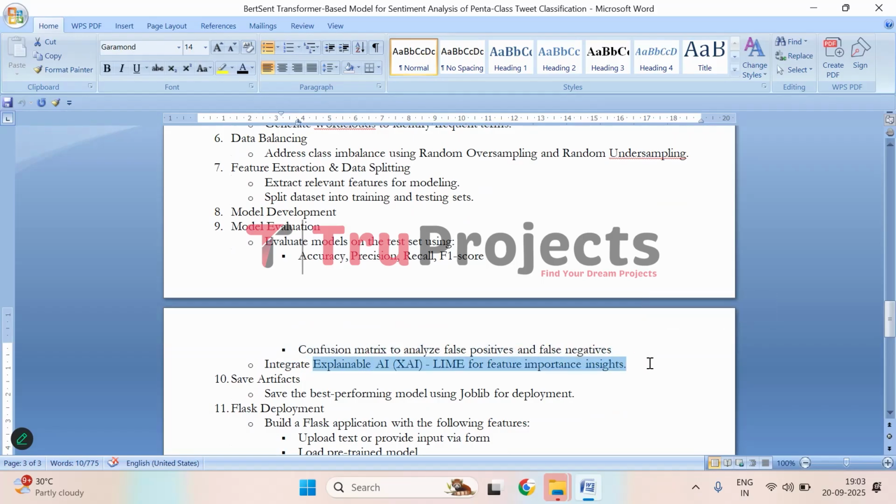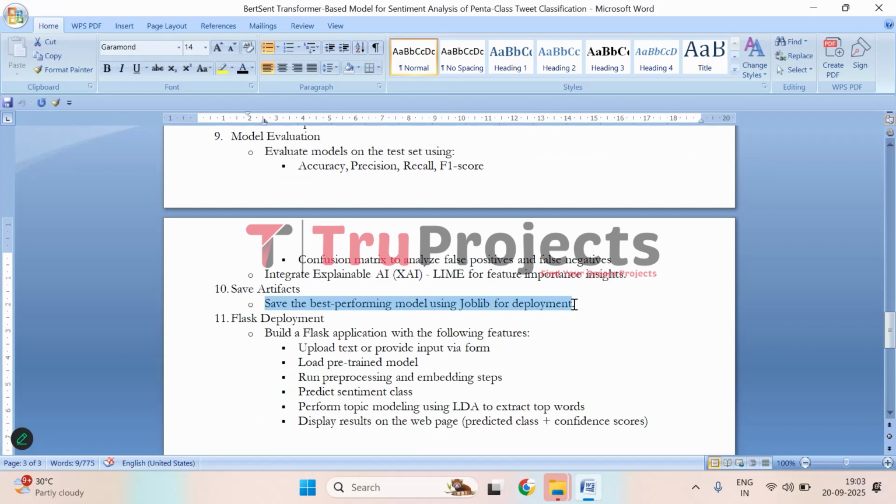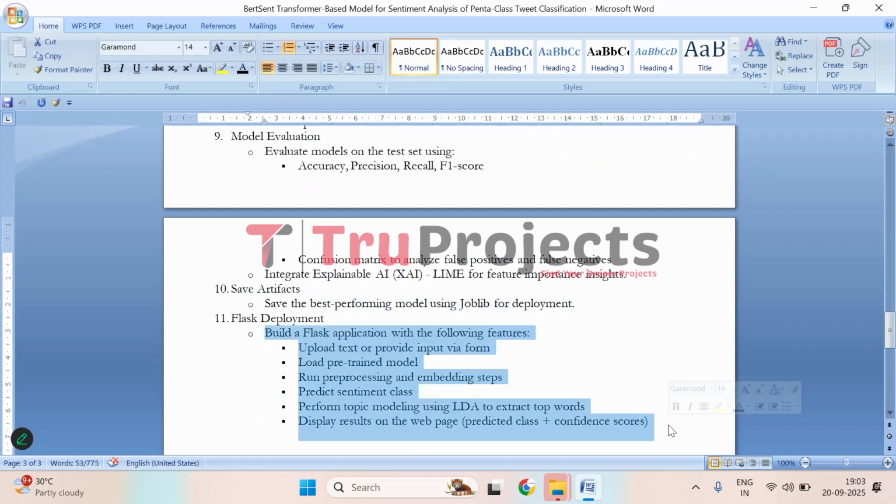Coming to explainable AI. Explainable AI techniques like LIME are integrated to provide insights into which features influence the predictions. Then the best performing model will be saved for future use. Then comes Flask deployment. Here a web application is built using Flask where users can input text or upload files. The app loads a pre-trained model, pre-processes the input, and predicts the sentiment class. It also performs topic modeling using LDA to extract key themes from the text and displays the result on the web page, including predicted sentiment and confidence scores.